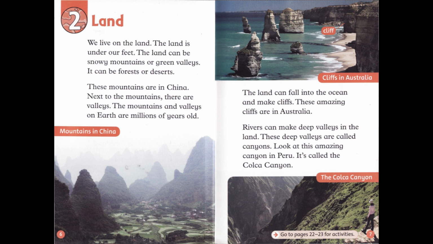The land can fall into the ocean and make cliffs. These amazing cliffs are in Australia. Rivers can make deep valleys in the land. These deep valleys are called canyons. Look at this amazing canyon in Peru. It's called the Colca Canyon.